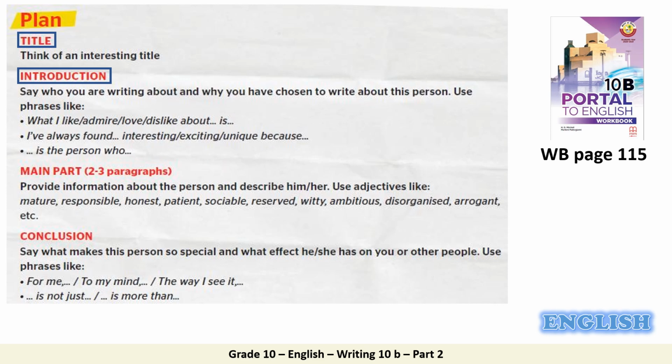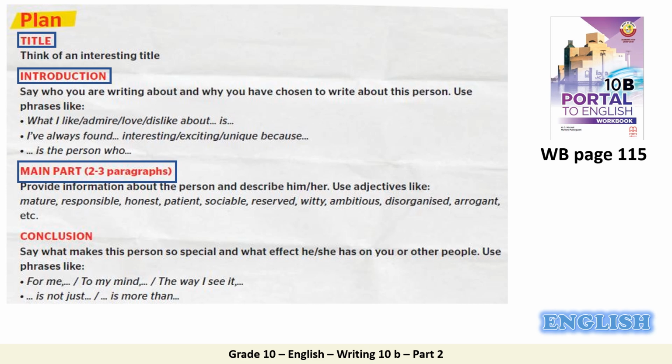After that, in the second paragraph and the third paragraph, which is about the body paragraphs, you are going to provide information about the person and describe him or her. Use adjectives like mature, responsible, honest, patient, sociable, reserved, witty, ambitious, disorganized, arrogant. So all of them are adjectives to describe the person you are going to write about.